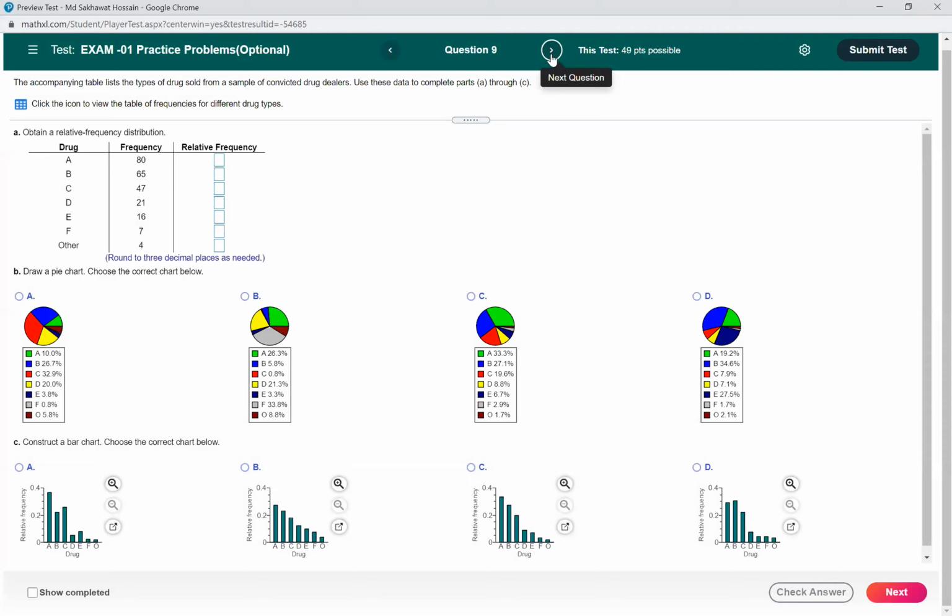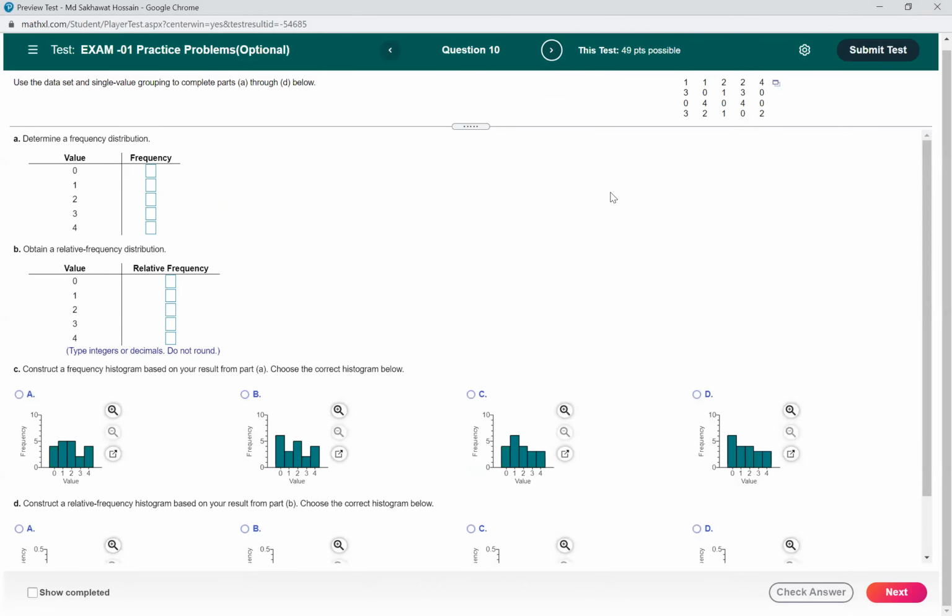Okay, so I'm not going to go over this one. This is a similar type of question, so you should go over it by yourself. Okay, so this is also a similar type of problem, but we have here a continuous variable. So we have numbers instead of categories, but it's a similar type of question.